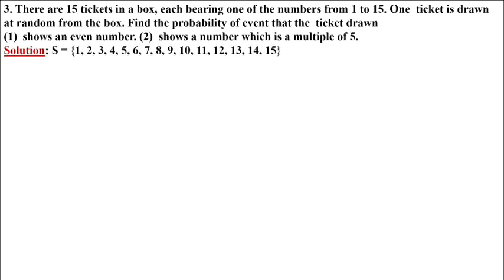The events are given. So first of all, we'll write the sample space. How many numbers are given from 1 to 15 in the box? Therefore, number of S is 15. The first event is given.